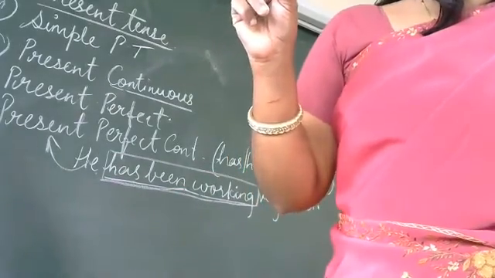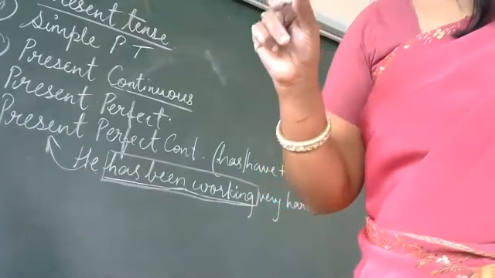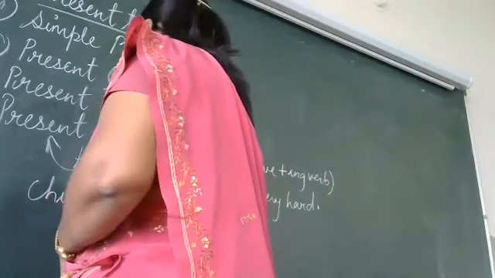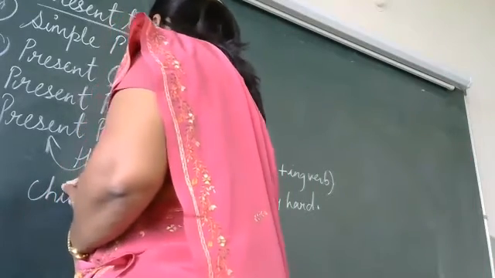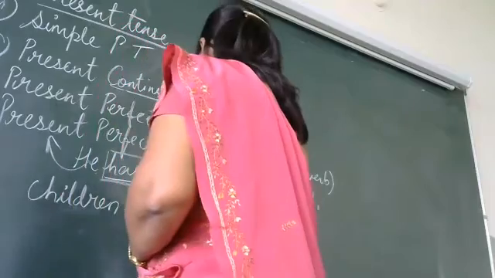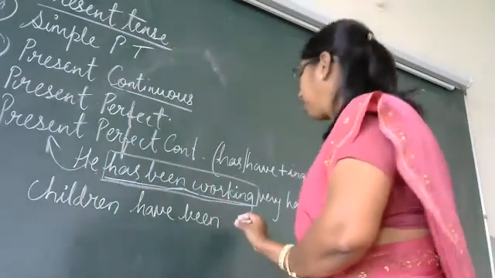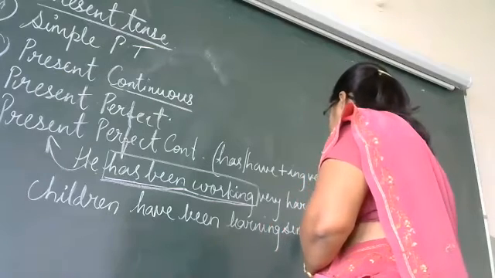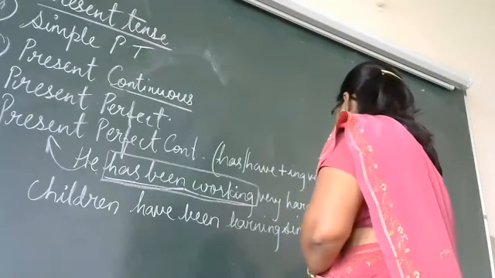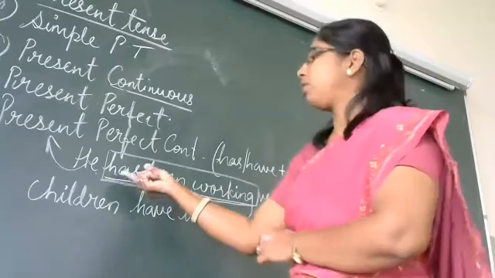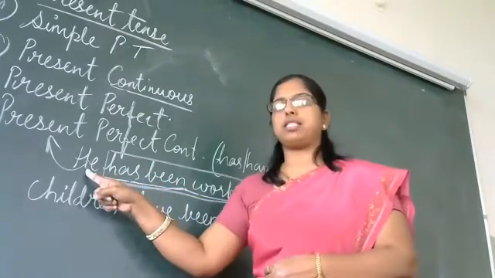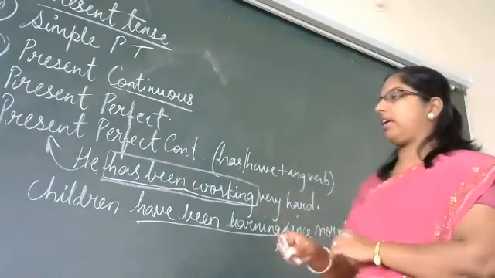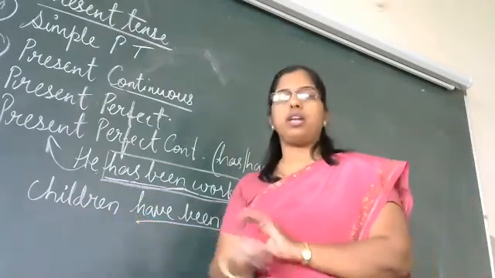Okay. One more shall I give you? Children have been learning since morning. Here I have used has because this is a single person, singular, he. Here I have used have been learning because children, it is plural.